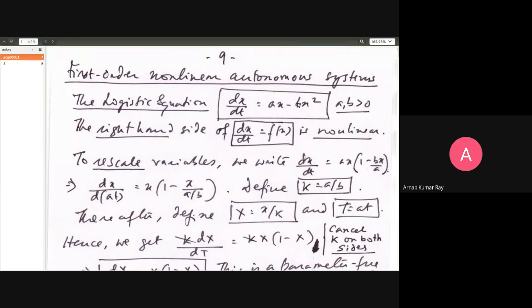This sort of system does not undergo a turning point, meaning that once dx/dt is positive, it will not be negative again. A turning point is a situation whereby dx/dt changes sign, but this system does not have any turning point.